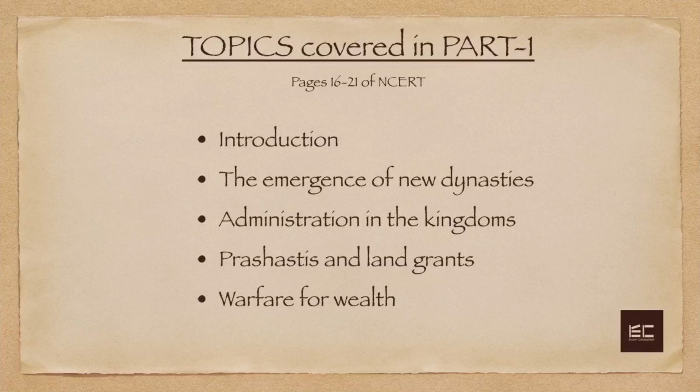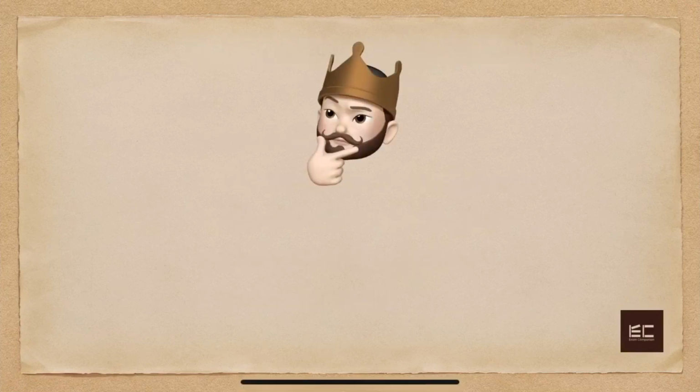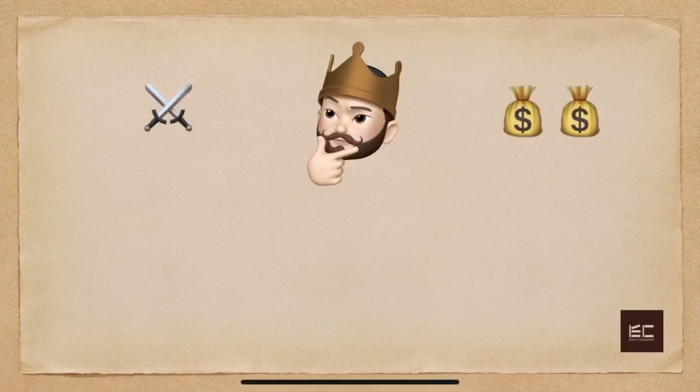As you all know, today India is a democracy, right? That is, the government is chosen by the people. But was it the same during the 8th century? No. There used to be kings, and a lot of these kings used to fight each other to expand their kingdoms. So, to fight a war, what do you need? Money and weapons, right? Then there should be someone who used to provide the kings with money and military support.